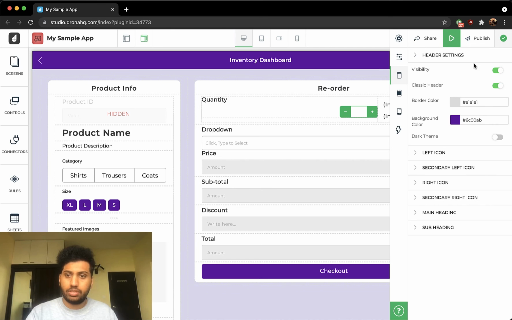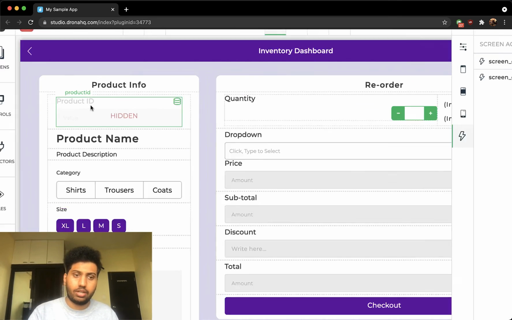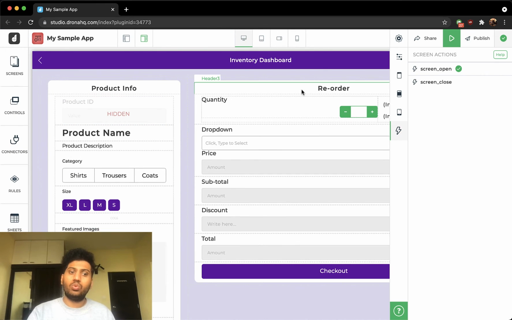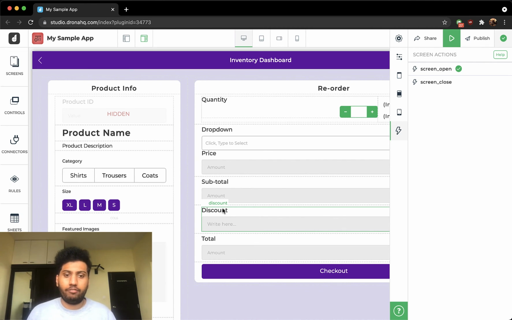As soon as it goes to the next screen, the product open screen, let me just open the screen action so I can show you. Whenever my screen opens, I am setting this product ID control, which is hidden over here, to the value in the variable. That way I have the particular product the user has selected. Now in all of these controls, I can retrieve the information based on this product ID. I look up that particular product in my database where the product ID matches the one in the hidden control over here, so I can retrieve all my information and display it.